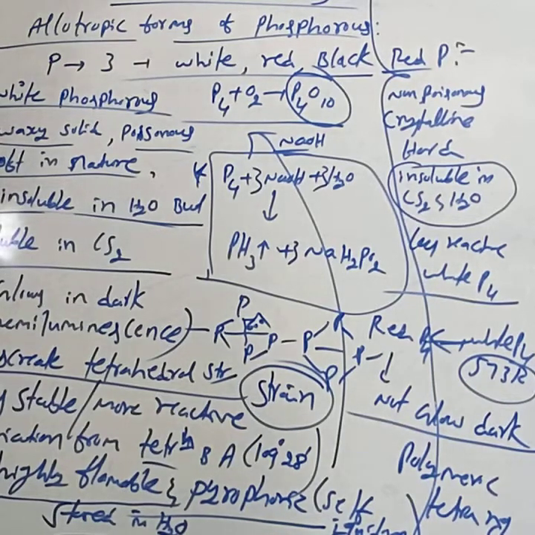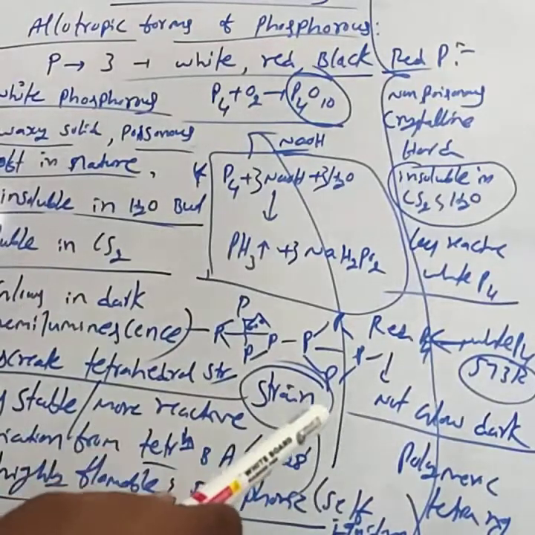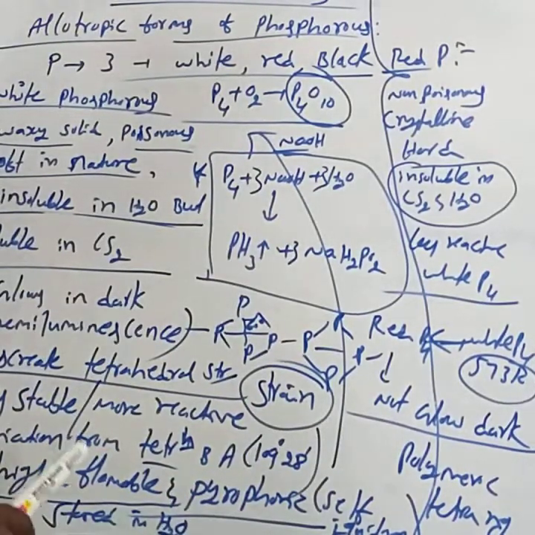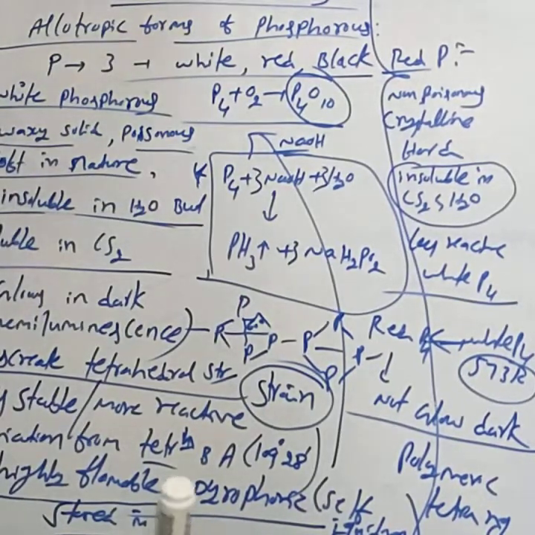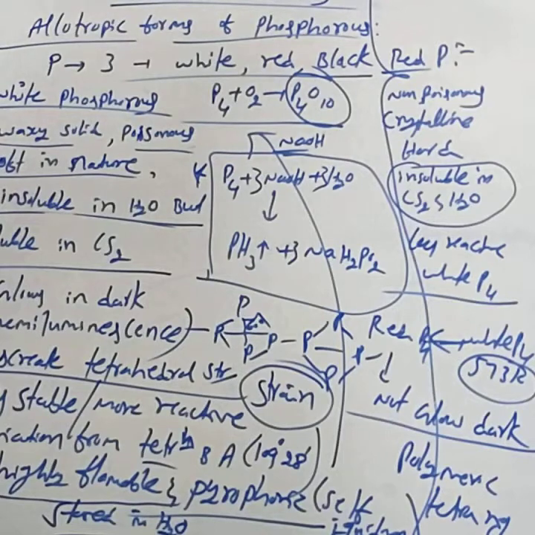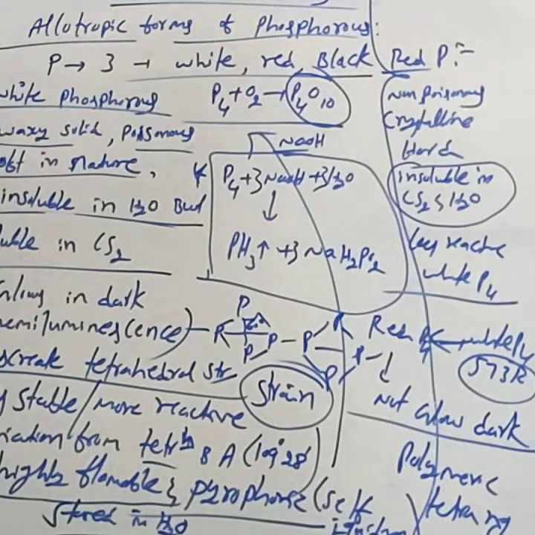Then red phosphorus can be stored in open air, while white phosphorus is stored in water. It is not exposed to air, because it catches fire, while red phosphorus catches fire only above 543 Kelvin. Hence, it can be stored in open air. These are some of the differences between white and red phosphorus.